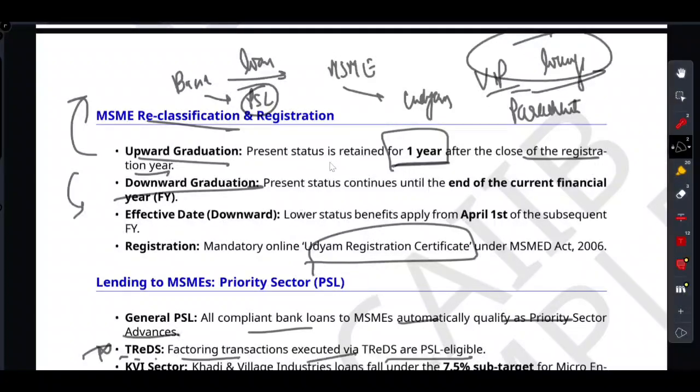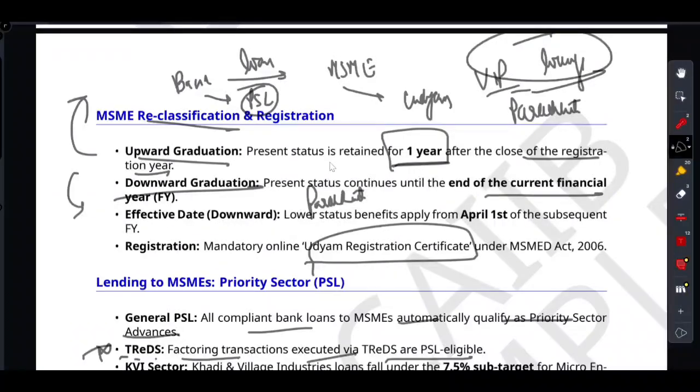The government gives you the parachute. What does the government give you? The parachute. Your current higher status continues to glide you safely until the very end of the current financial year. You only land in your new lower status, and its associated benefit, on April 1st of the subsequent financial year. Yes, that's called the parachute.